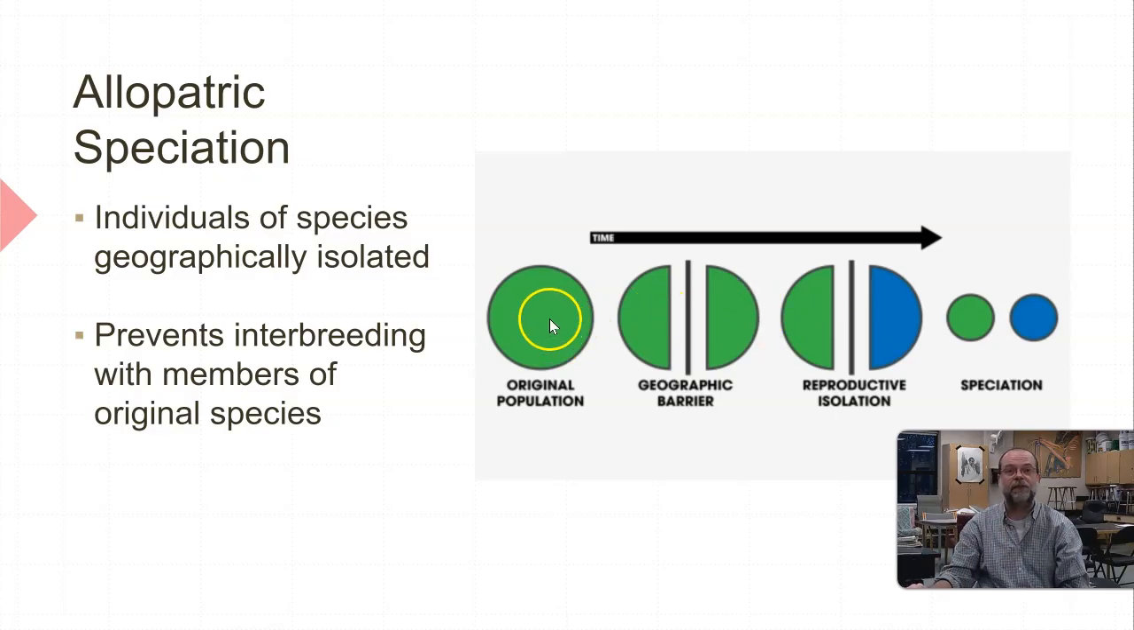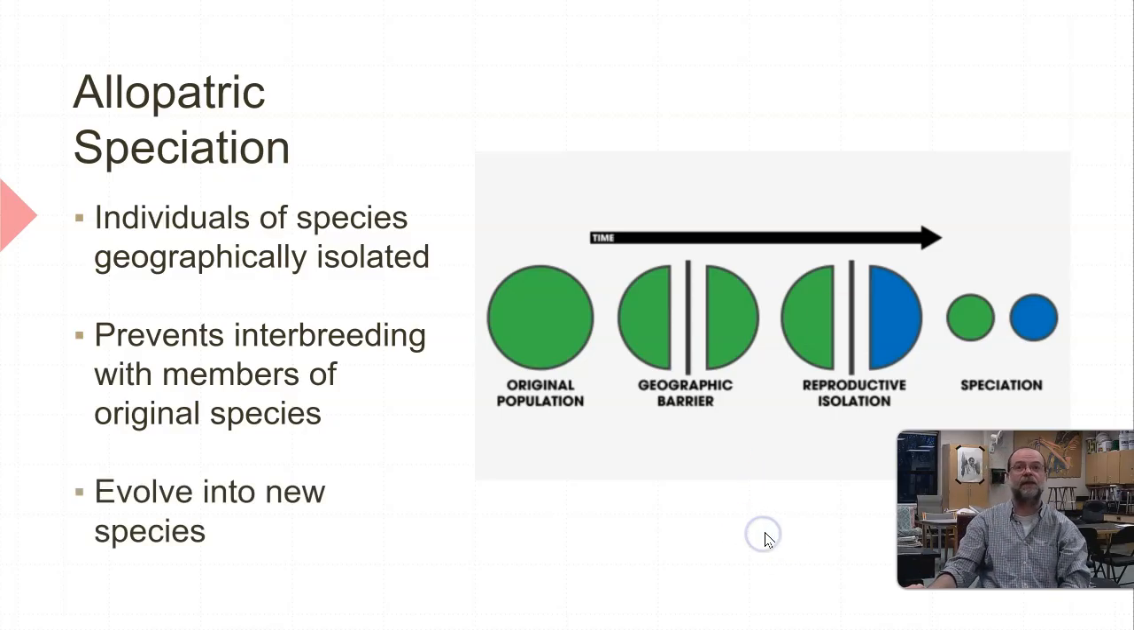So basically the original species, the original population, got separated in half permanently by a geographic barrier. They cannot breed on either side of the barrier. So the green guys breed amongst themselves, the blue guys breed amongst themselves, and that's what turned them into two different species. Okay.